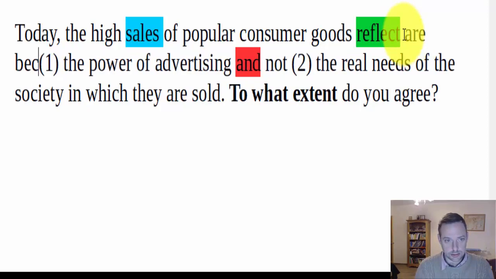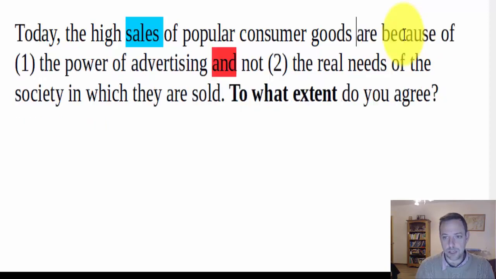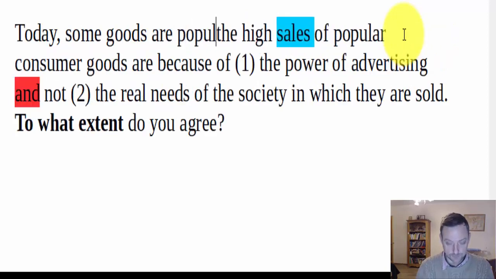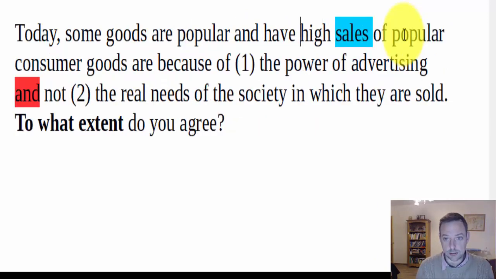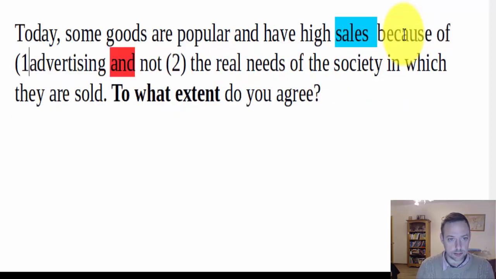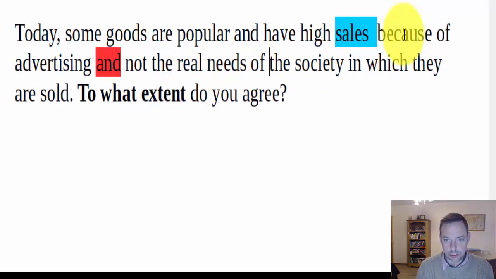Now that's unfortunate because I think if IELTS wrote something like this, the high sales of popular consumer goods, some goods are popular and have high sales because of advertising and not the real needs of society in which they are sold.